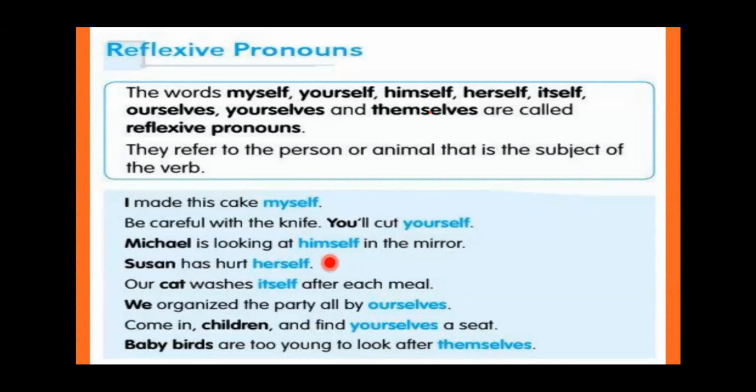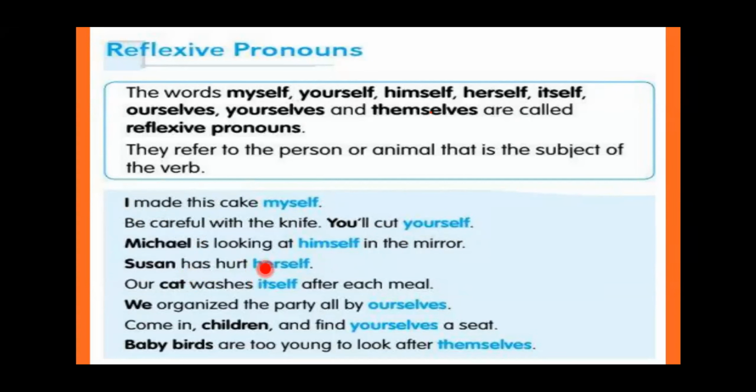Suzanne has hurt herself. Here it is very easy, right? To make out, see, for I, the personal pronoun, they are using myself. I, myself. You, yourself. Michael is the name of a man or a boy, so for Michael they are using the reflexive pronoun himself. Suzanne is a girl, so herself.